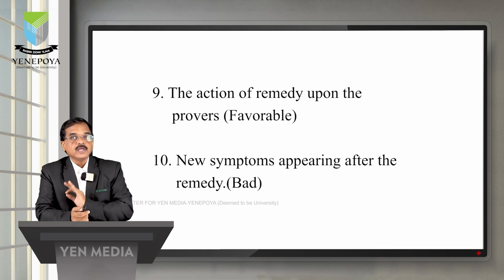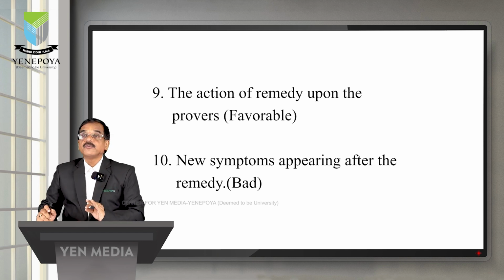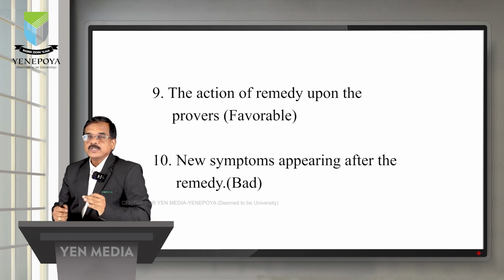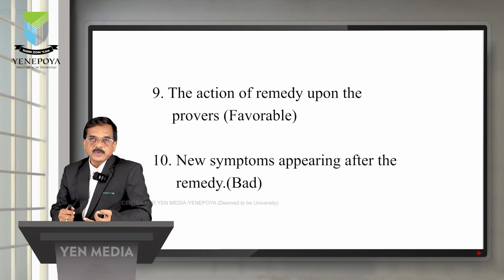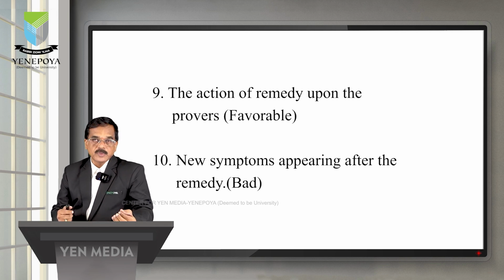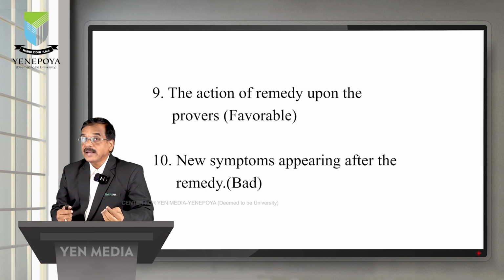The next one is new symptoms appearing after the remedy. What is the need for the appearance of new symptoms? Our intention is to cure the existing symptoms, not to produce any new symptoms. So if new symptoms are coming up, that is a bad prognosis, an absolutely bad prognosis.